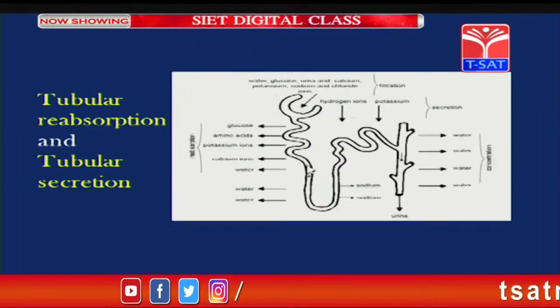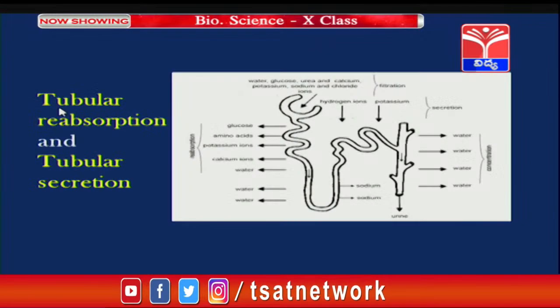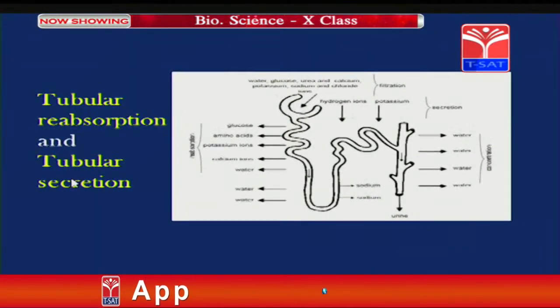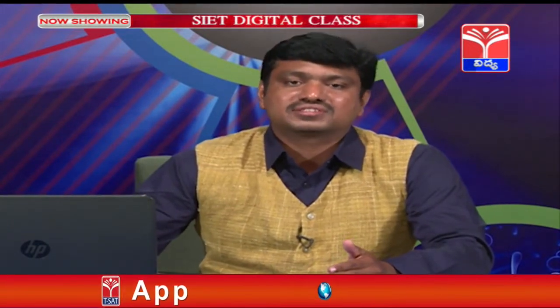So, this is the structure of nephron, where we see tubular reabsorption as well as tubular secretion. Now, after knowing the internal structure of kidney and nephron and the formation of urine, let us proceed to the excretory system.